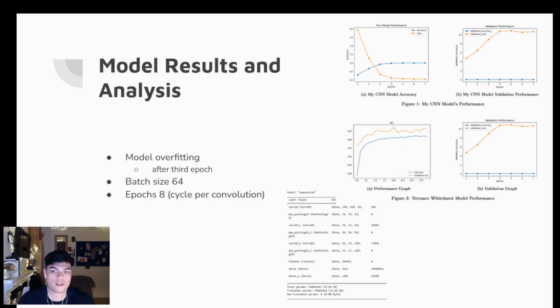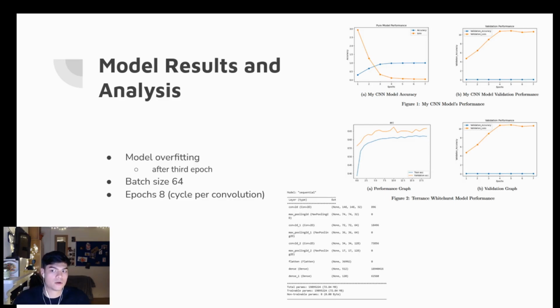So once we have cleaned and pre-processed our data, we need to talk about the model. You can see down here, this is the model that we have created with all the layers. After conducting 8 epochs, constrained by the computational limitations on my local machine, 2 graphs were generated, one A and one B. The graph depicting pure loss and accuracy reveals a rapid decline in loss after the third epoch, accompanied by a steady increase in accuracy nearing 99%.